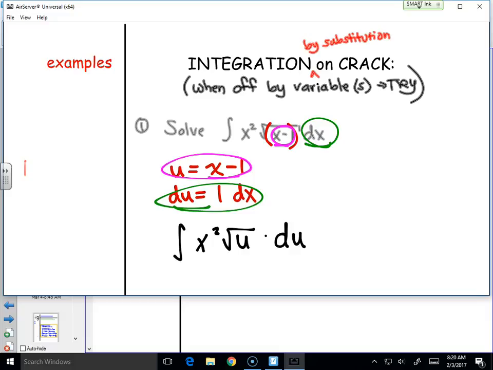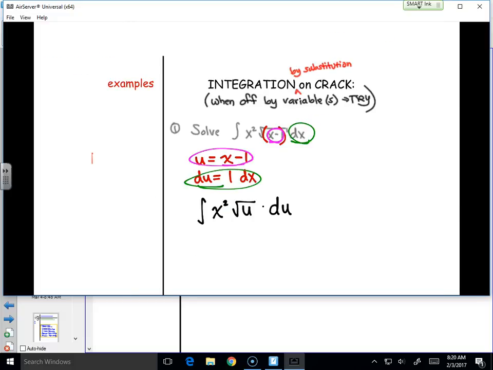That's impossible. I need only u's. I have a random x squared. There's nothing I can do. Well, no. There's more that we can do. In all the other examples that we have done, this was enough. Substituting what we had for u, substituting what we had for du, and if we needed to, we could solve for dx. But if you notice, when you solve for dx, dividing by 1, it doesn't really help much, right? It's the same thing. Hence why I just plugged it in.